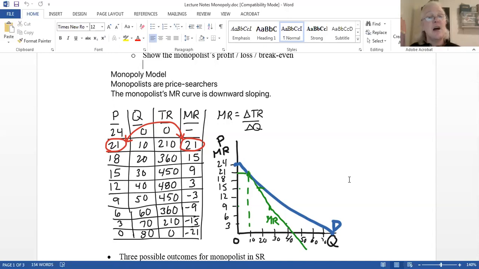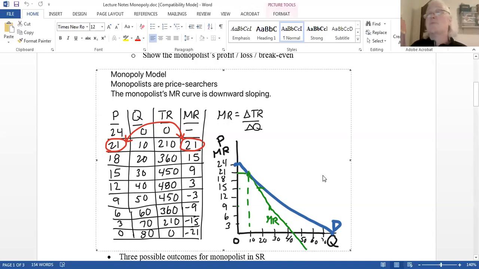It was a horizontal line, and I wrote on the right side, D equals MR. It's the D curve, it's the MR curve. In this case, they're separate because they're price searchers. All price searchers will have a demand and MR curve that looks like this, where the demand curve is on the outside, and the marginal revenue curve is on the inside and falls faster. All right, so that's important to understand and where that comes from.